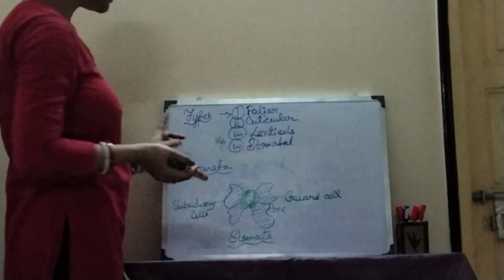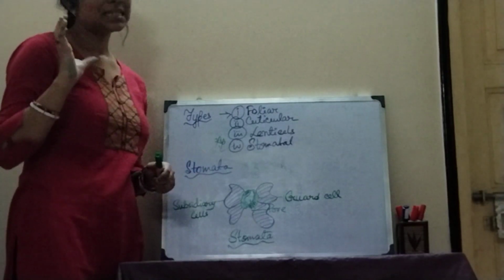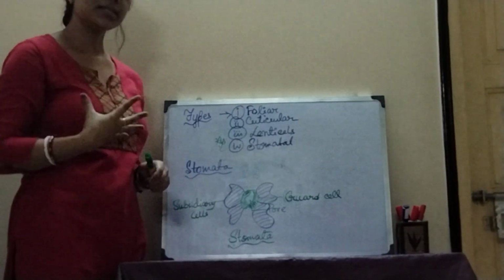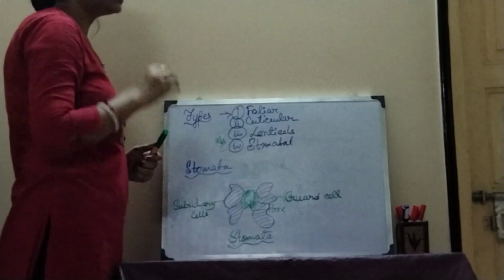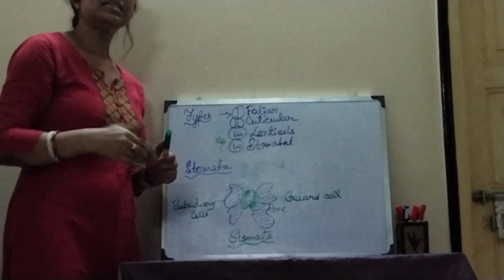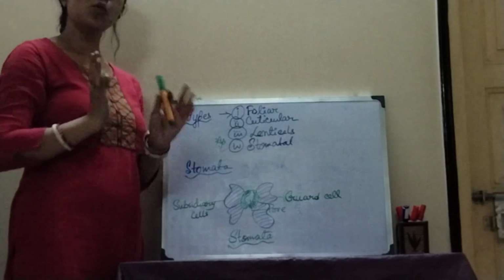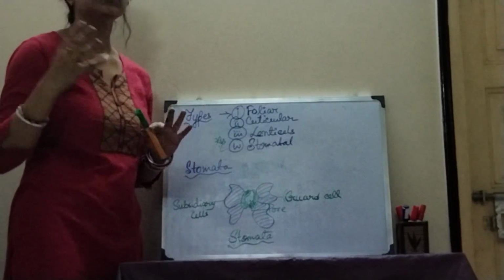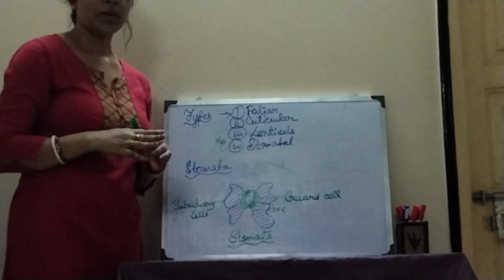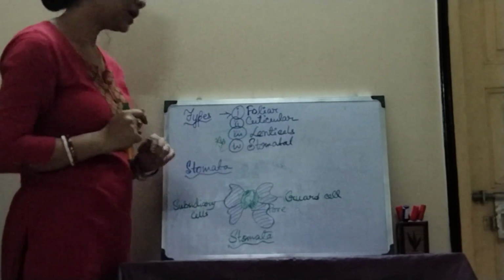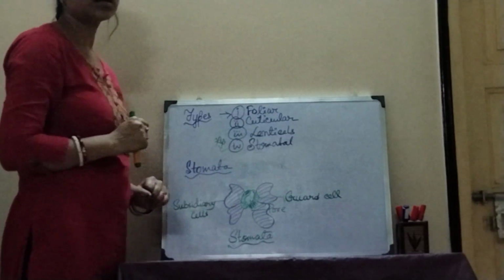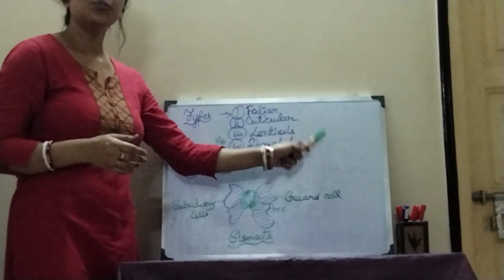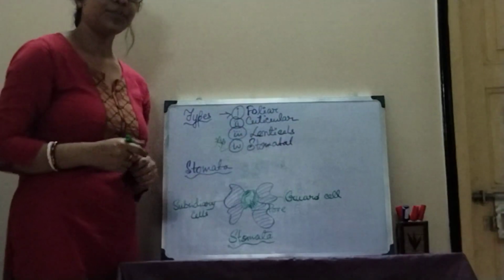So stomata is a slit or pore present mainly in the lower surface of the leaf. It can also be present in both the upper and the lower surface. We will study various types depending upon the distribution of stomata over the plant leaf. So this is the concise structure of stomata. I will attach a minute picture of stomata over here.